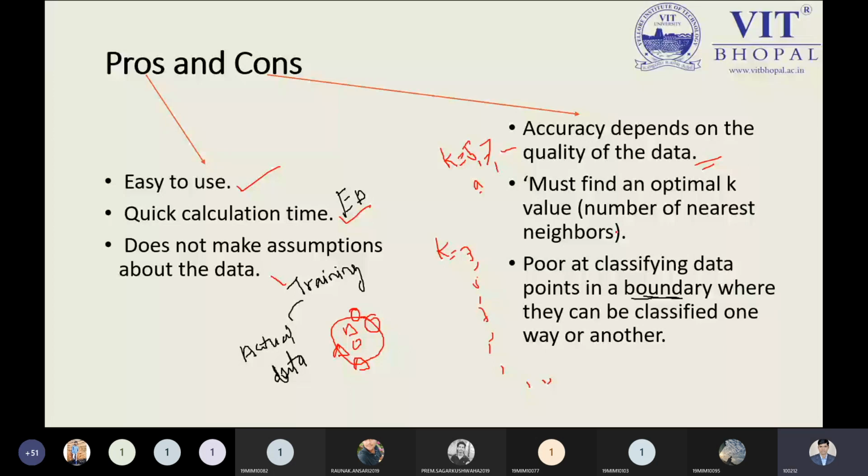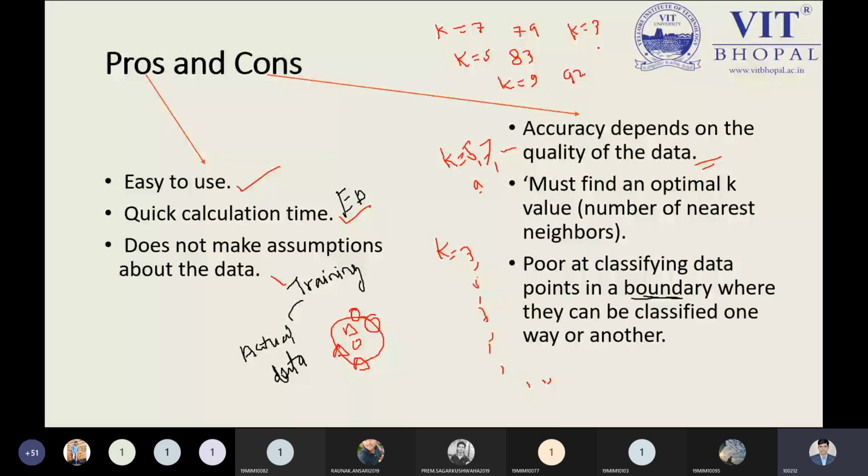I will demonstrate this part. If you change the k value, the accuracy will change automatically. From this point, you need to choose the optimal k value. Suppose you choose k value 7 and get accuracy 79%, k value 5 gives 83%, k value 9 gives 92%, and k value 3 gives accuracy 100%.